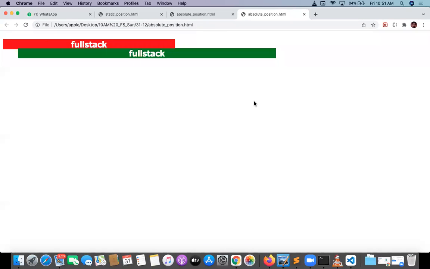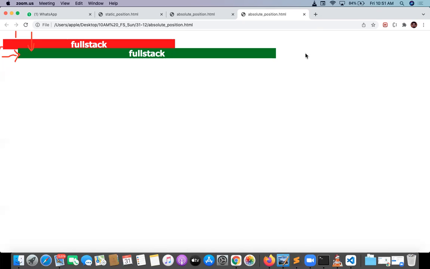Now see the second element and first element. Where is the first element? Where is the second element? First element is the red color one. Second element is the green color one. First element already moved, 10 pixel from top, 10 pixel from left. And second element is also moved, from left, from top. So some gap taken.